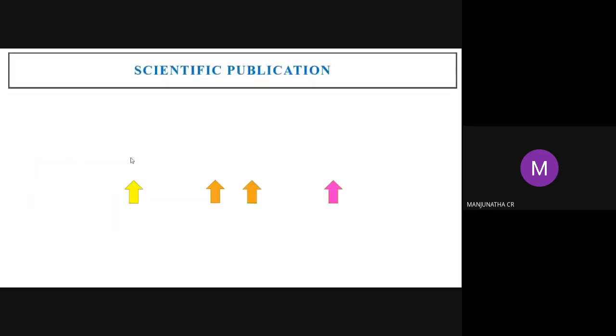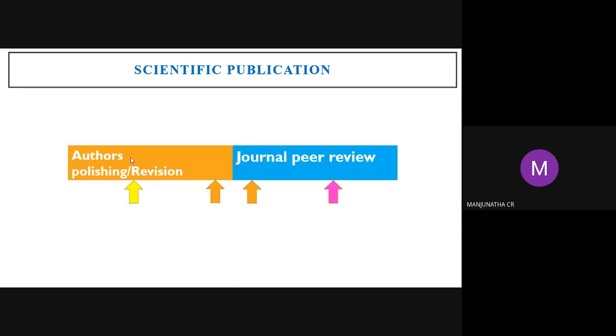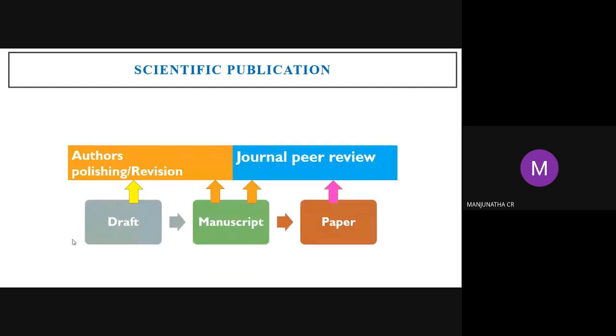Next one is scientific publication. This is the publication format. See, the draft is with the authors only, just for polishing the draft, nothing but article revision. The draft is not with the editor or a reviewer; it is with the author or co-authors only.